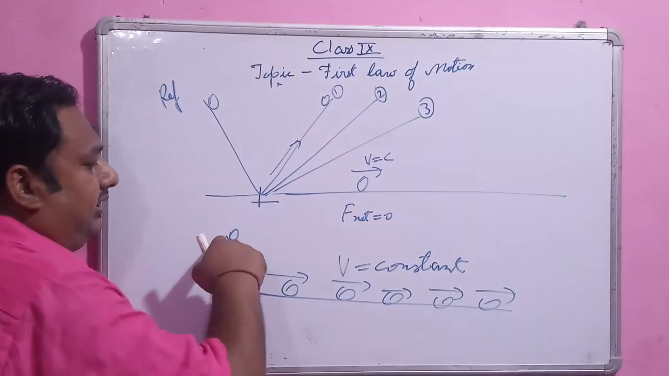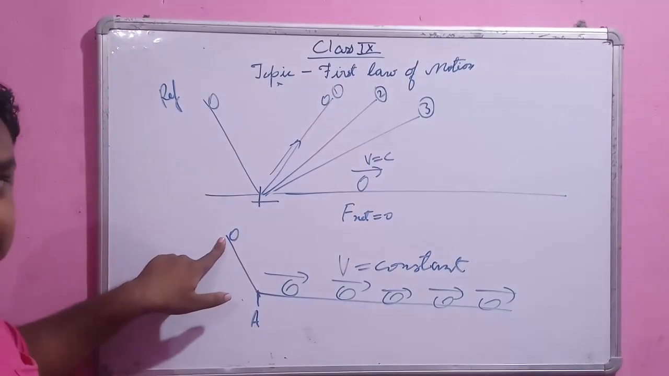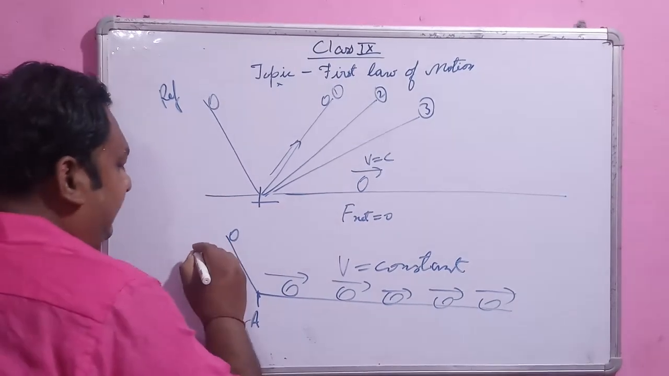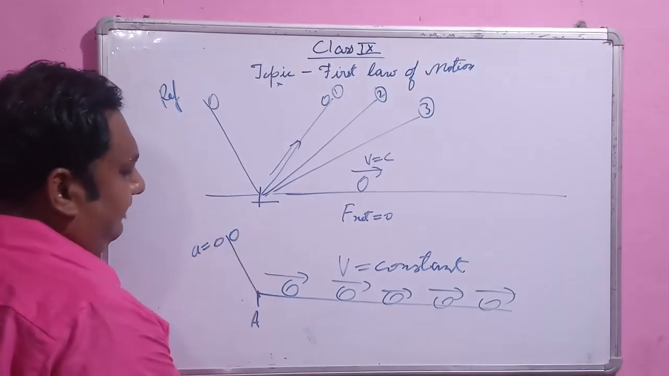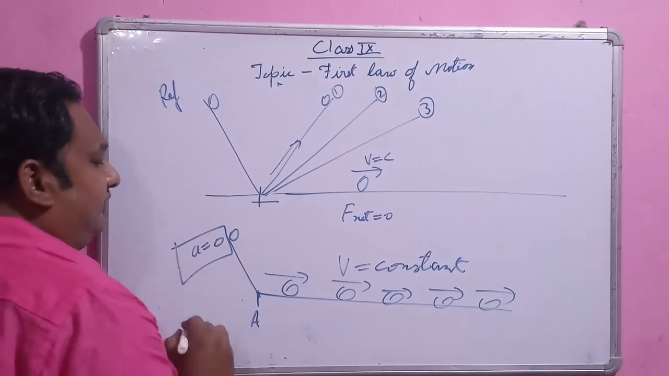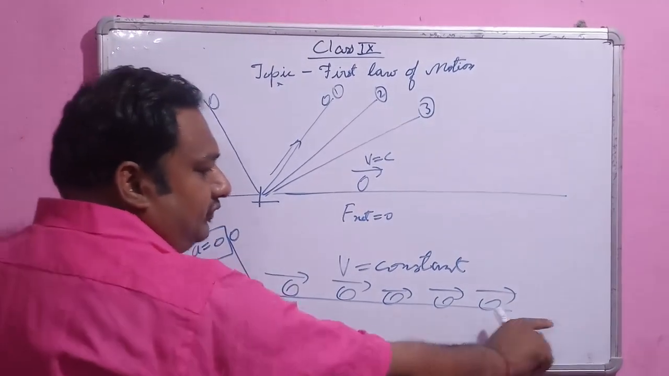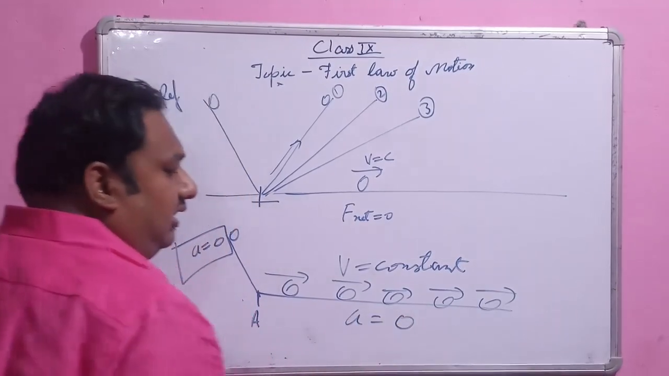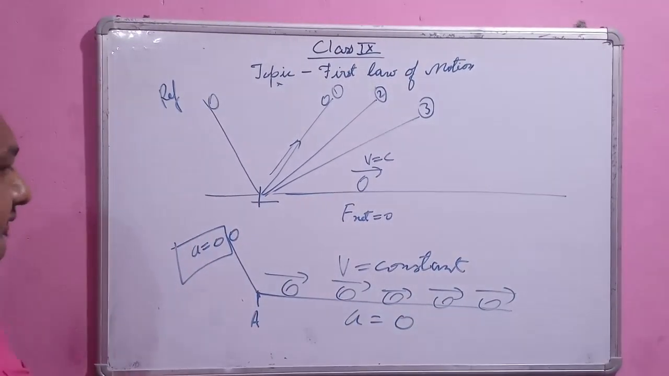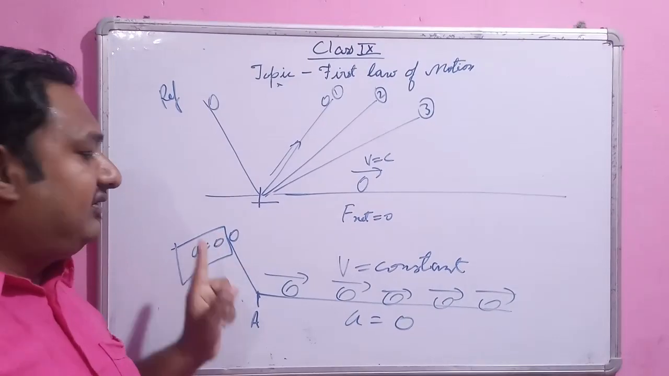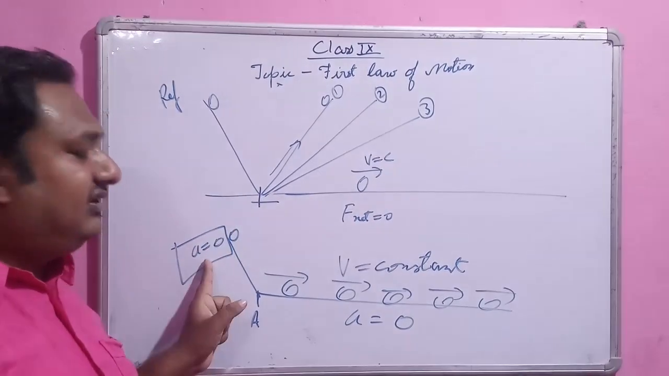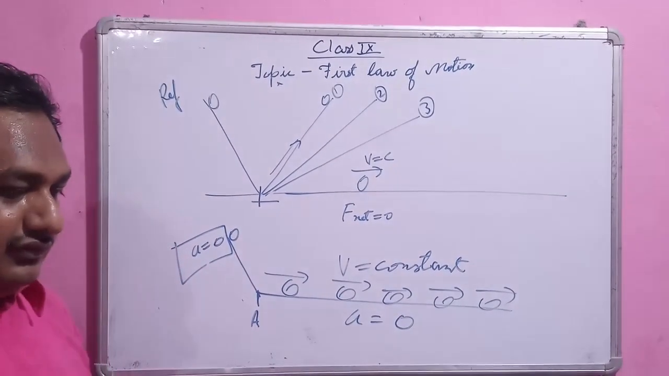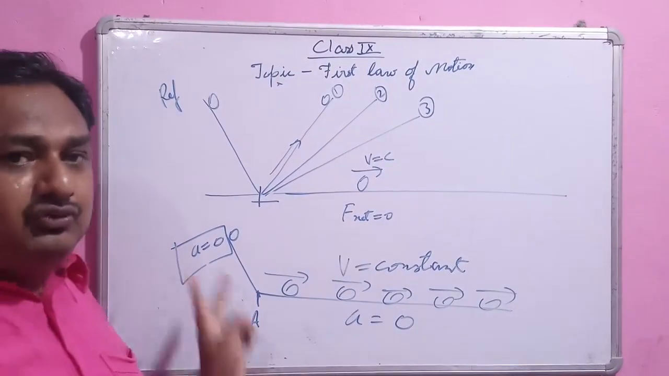In one state, at the top point the ball is at rest, and here the acceleration is also 0. In the other motion, the ball is moving with a constant velocity and the acceleration is also 0. In both situations the acceleration is 0. When the ball is at rest, the acceleration is 0, and when the ball moves with a constant velocity, the acceleration is 0. So we will compare these two states of motion.